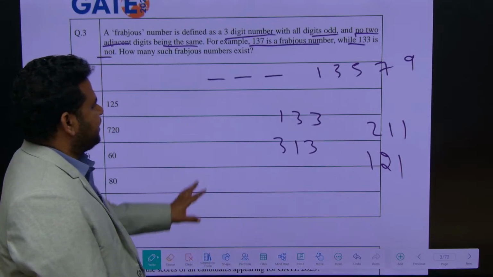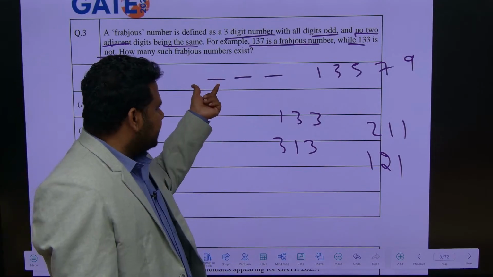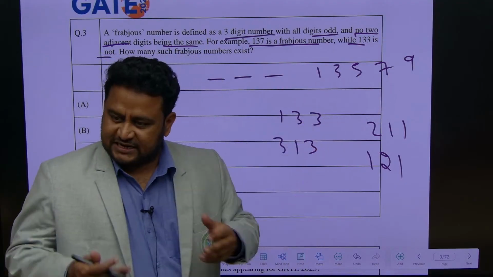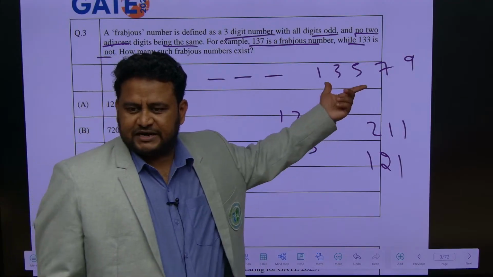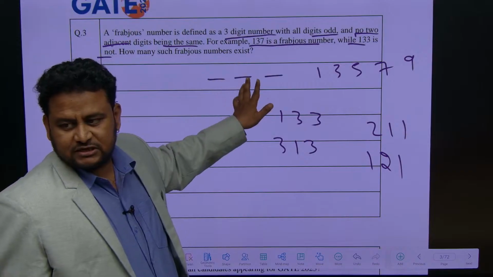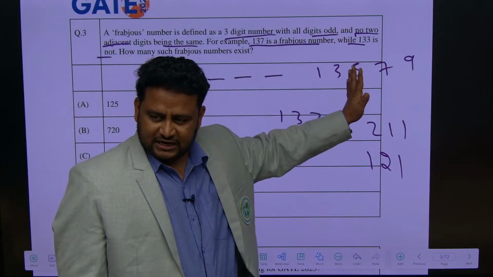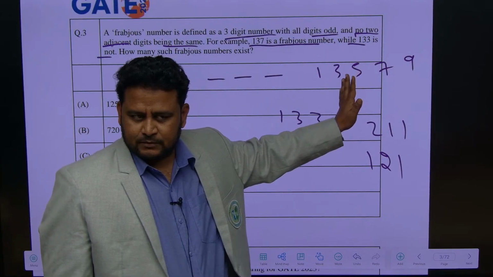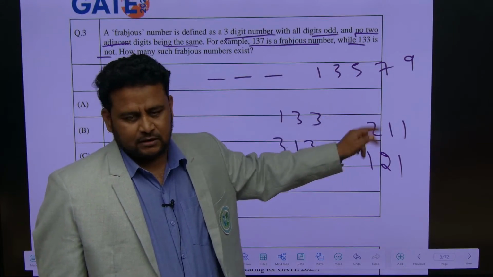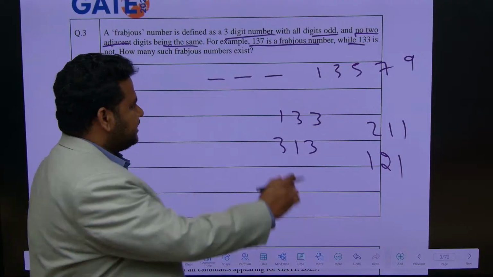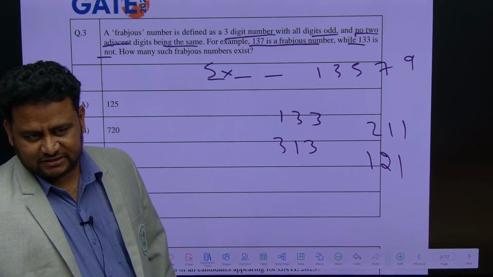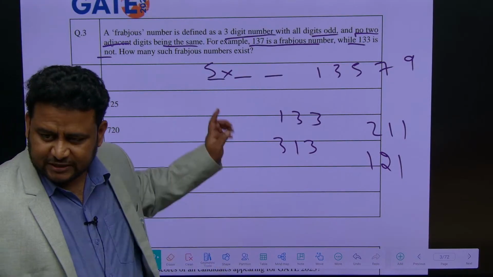So first of all, for this 3-digit number, out of these 5 numbers, 1, 2, 3, 4, 5, any of the numbers can come. So how many possibilities? They are asking how many such frabjous numbers exist, satisfying the conditions: they should be odd numbers and adjacent digits should not repeat. Here it is 5. Yesterday also I told you 4 factorial ways, that is 4 into 3 into 2 into 1. Same thing here also.